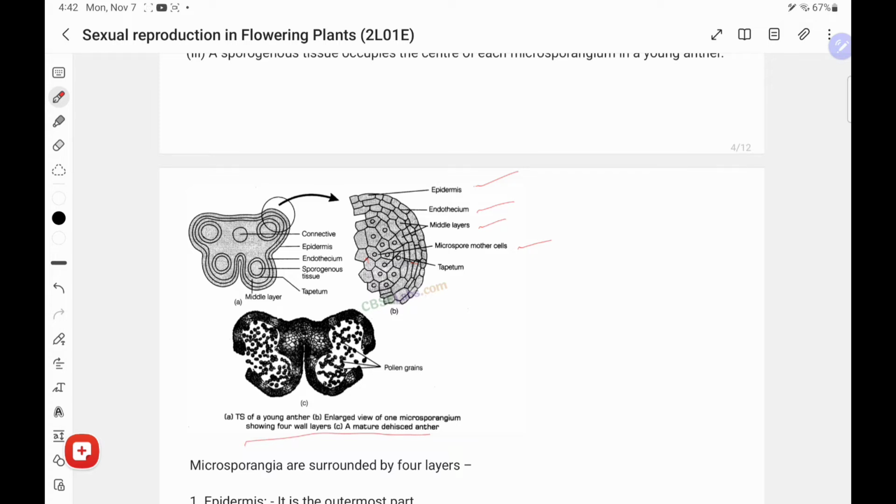And surrounding the microspore mother cells is the layer called tapetum. The tapetum nourishes the microspore mother cells to produce pollen grains. And this section is the mature anther, the pollen anther, the microsporangium.